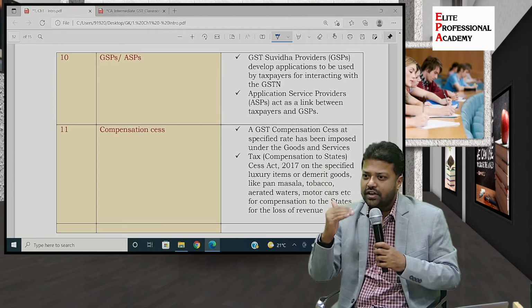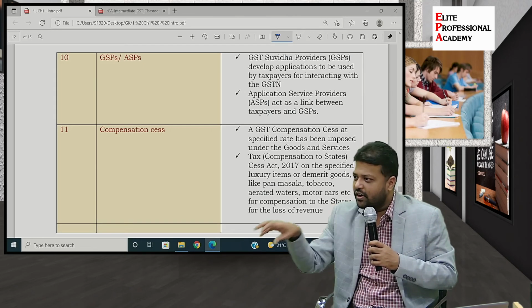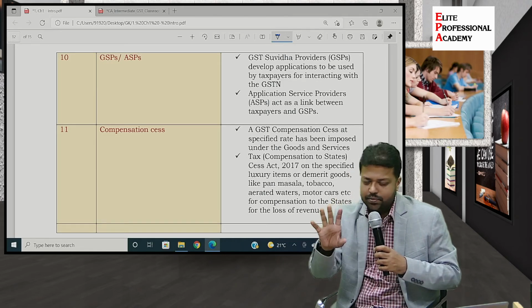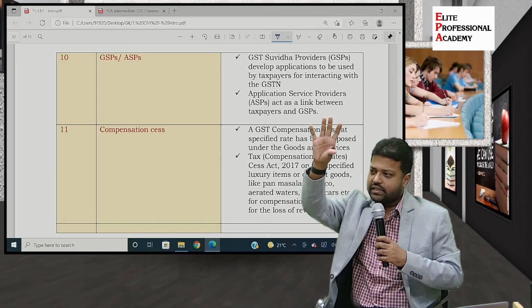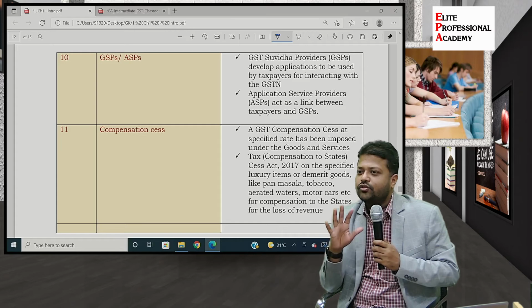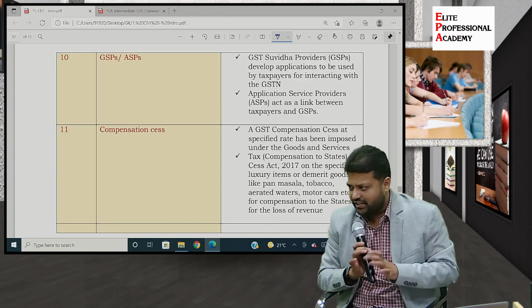Means it is like wholesaler and retailer. Retailer sells it to the consumers, but sometimes the wholesaler can also sell it to the consumers. So it is like that. GSPs, ASPs, and then the taxpayer, and above all there is the GST network. Okay, basically you keep in mind there are these softwares through which the compliance is made easy. Clear?